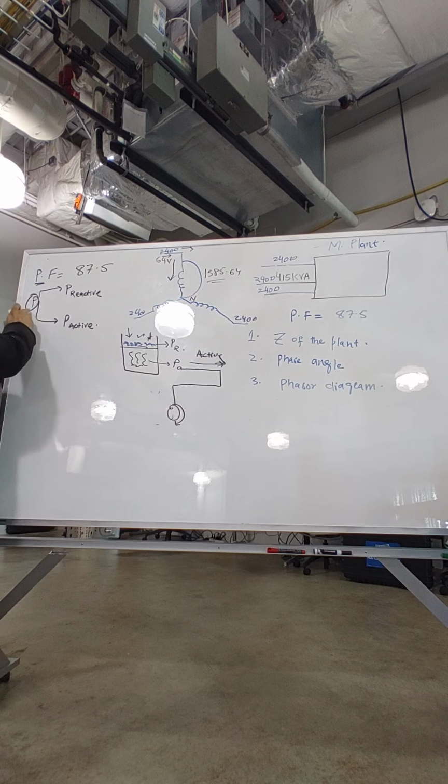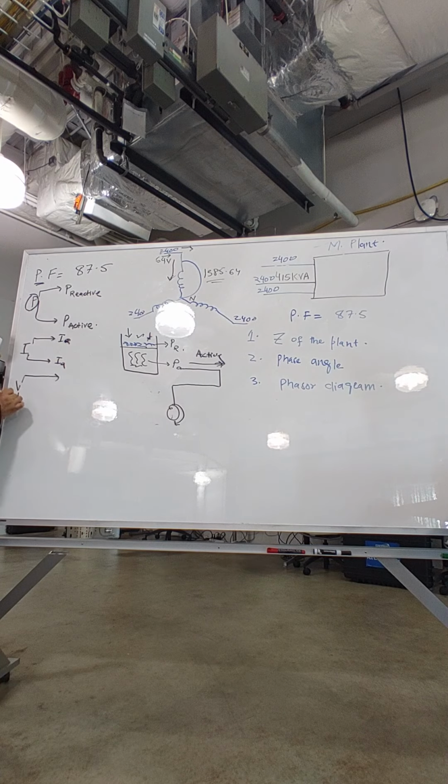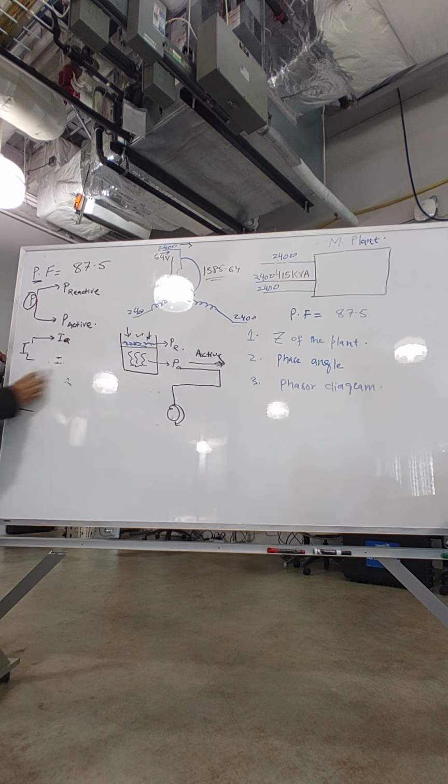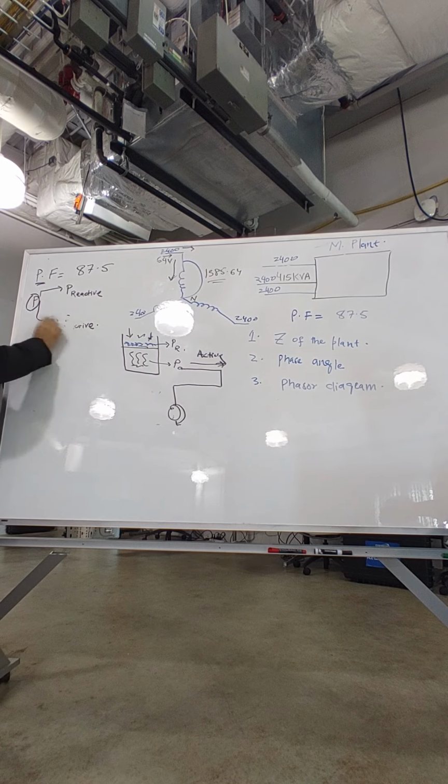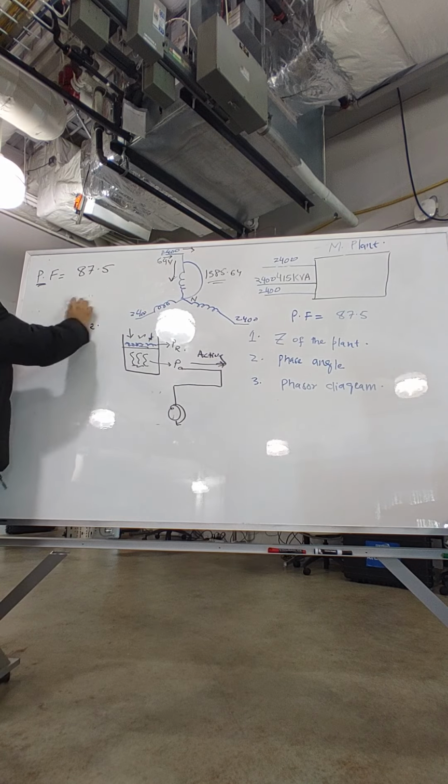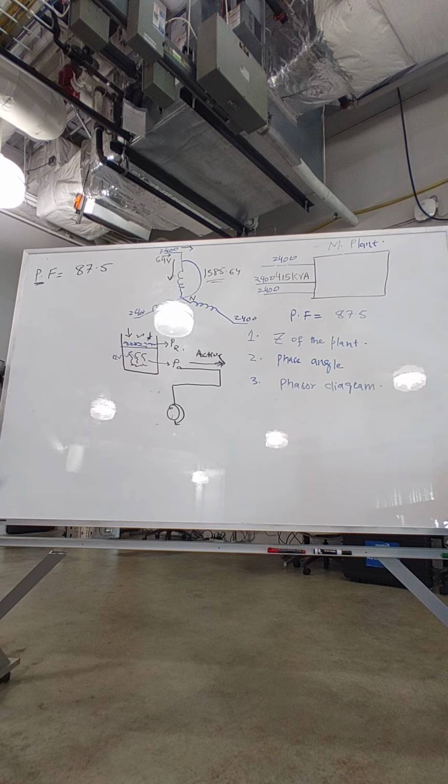Similarly, this apparent power which is coming from AEP has two components. Similarly, the current has two components: I active and I reactive. And the voltage is V reactive and V active. I want you to remember this for further classes when we are talking about transmission and distribution. This is a very simple course, electrical machines. As we go, it will get a little harder, so let me make it very easy.